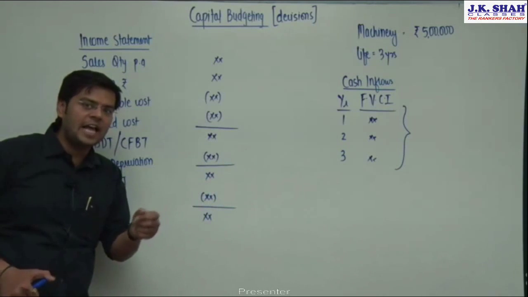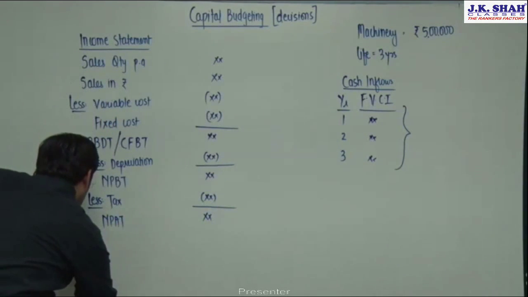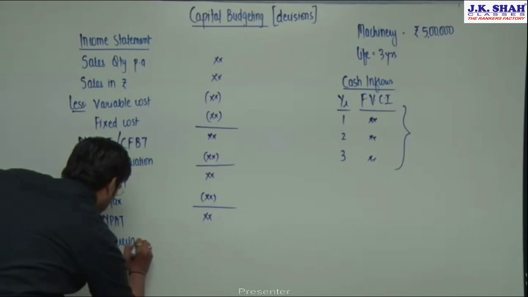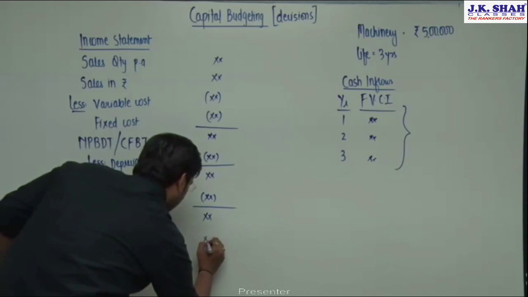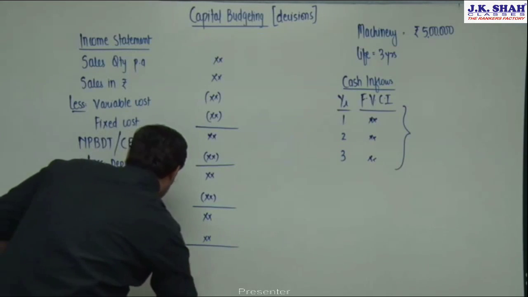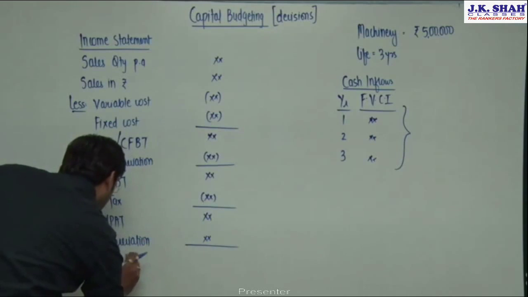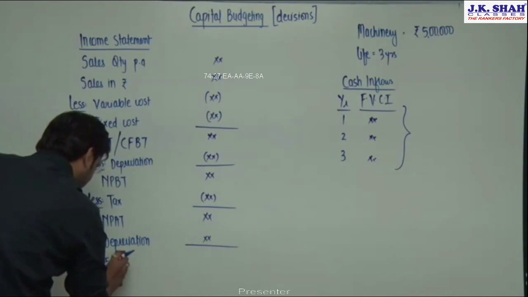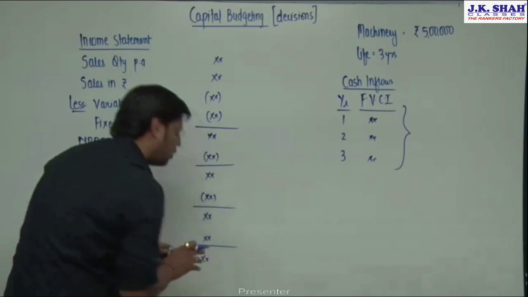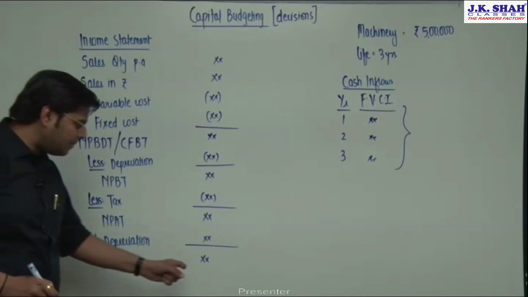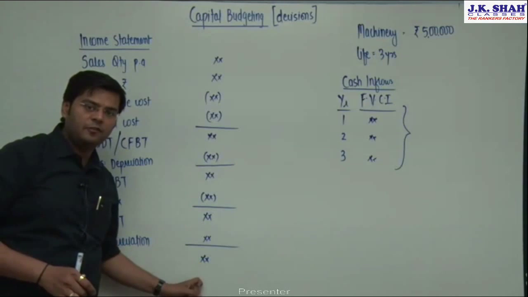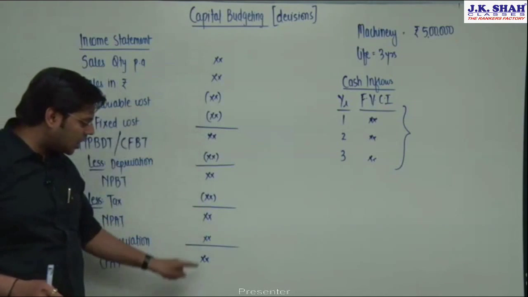So in order to calculate the cash inflow, I will have to add back the depreciation, and once we add back the depreciation, the resultant can be termed as cash flows after tax. Now, this will be the cash inflow which I am likely to generate, because this is an estimated income statement. So I can say this is the cash inflow which I am likely to generate in, say, year 1.